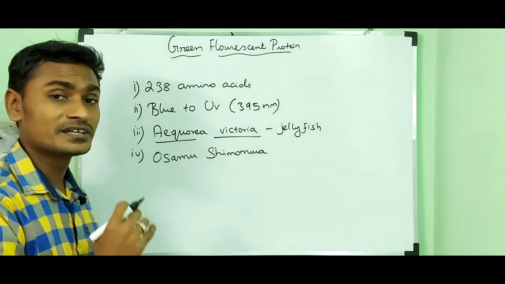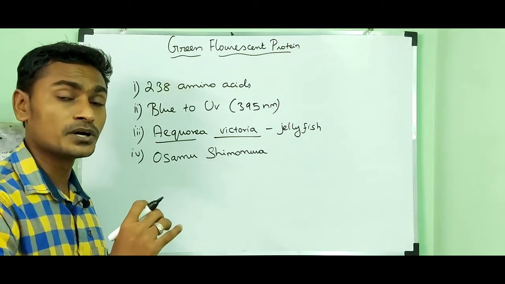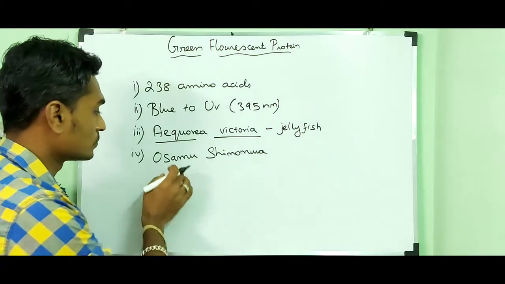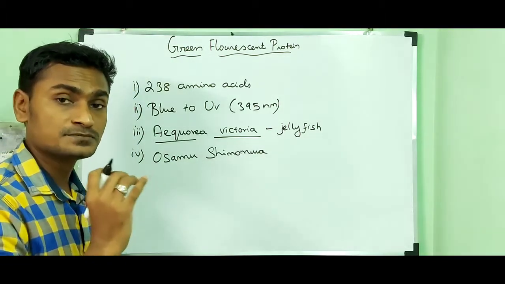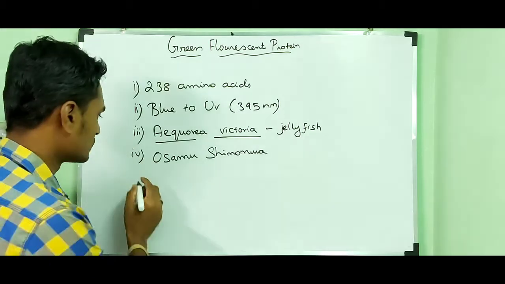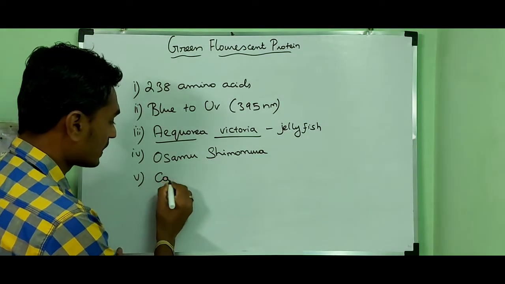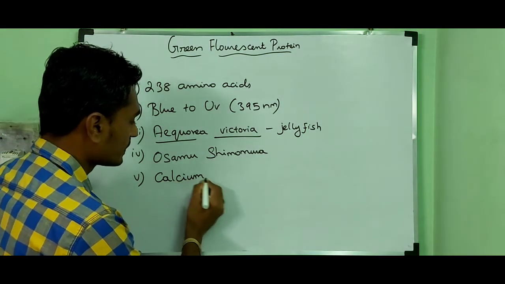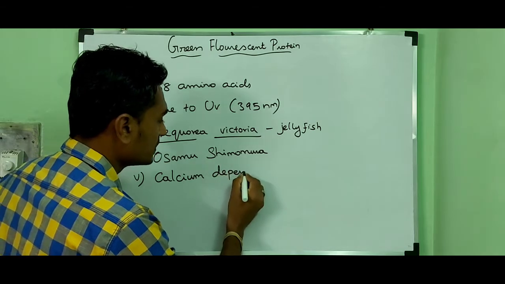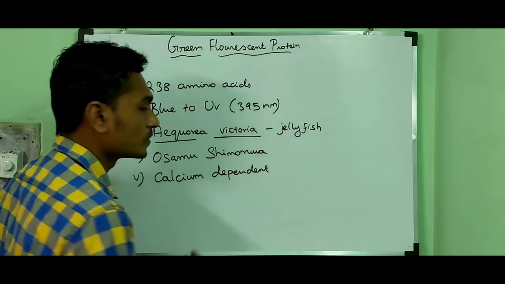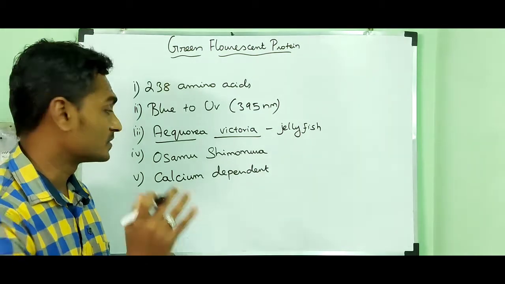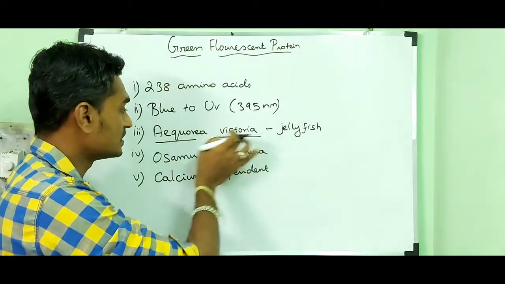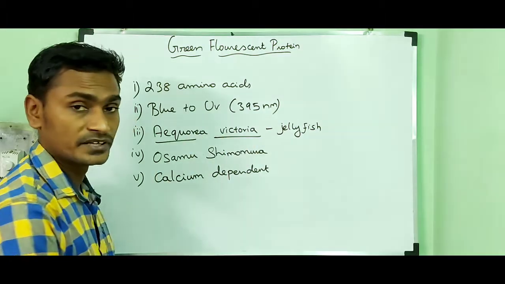Then he isolated a calcium dependent bioluminescent protein. Osamu Shimamura isolated this calcium dependent bioluminescent protein from the jellyfish Aquaria victoria.